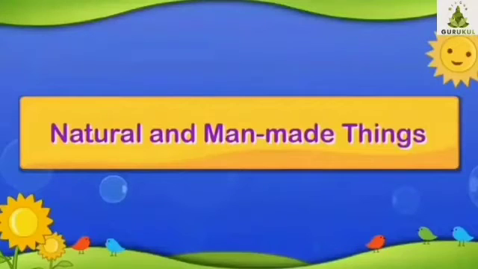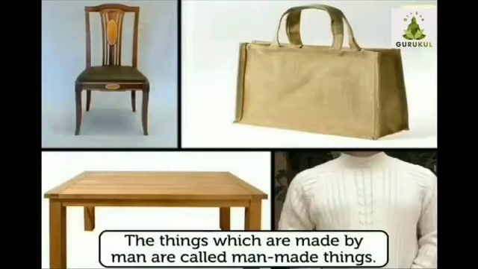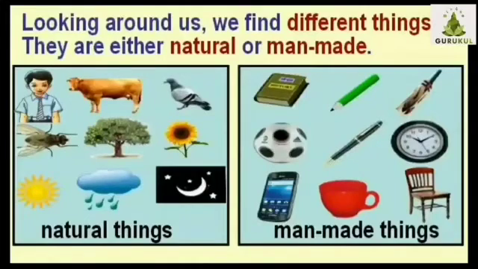Students, now let's learn about natural and man-made things. The things that naturally exist in this world are called natural things. The things which are made by man are called man-made things. Looking around us, we find different things.